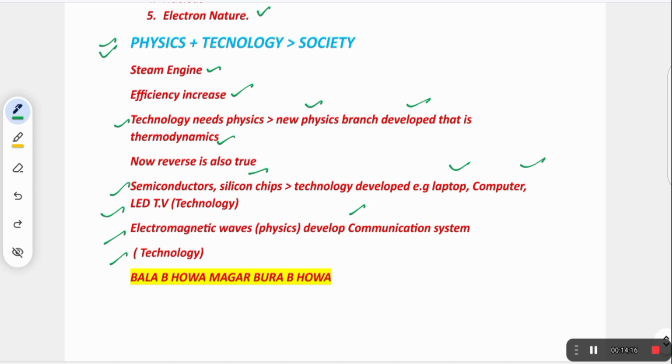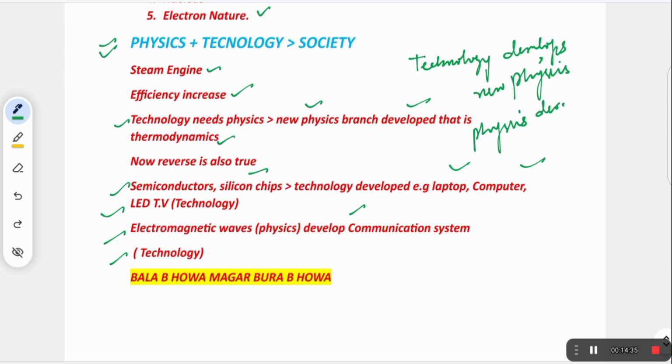Physics develops, just like I will show you here. Technology develops new physics. But physics sometimes develops technology. The reverse is also true.